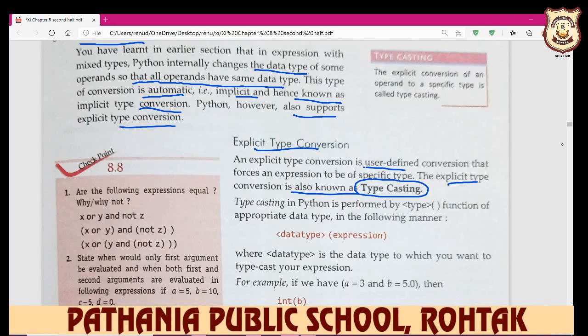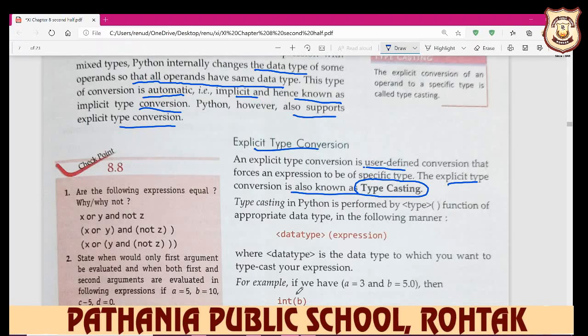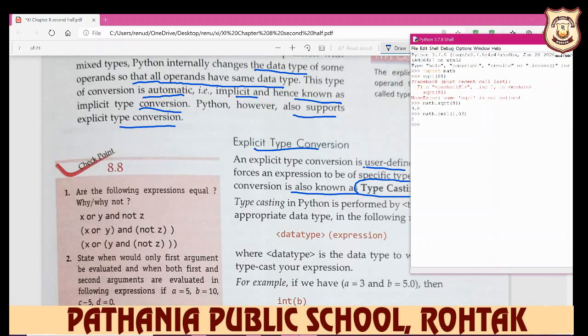Typecasting in Python is performed by type, and type is the name of the function. So you perform it with the type function of the appropriate data type in the following manner. For example, you first write the data type and then you write the expression.